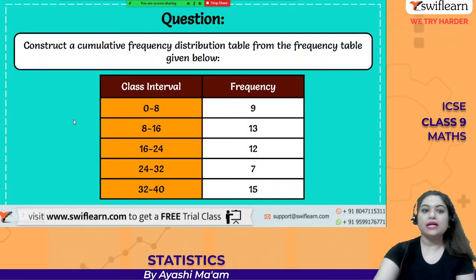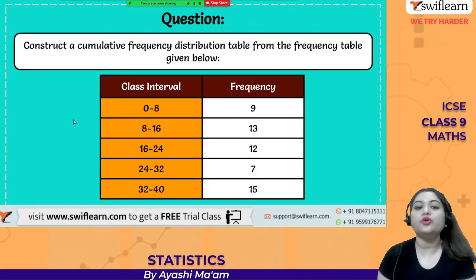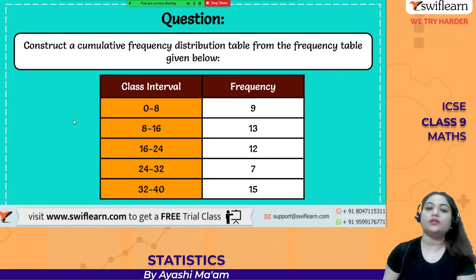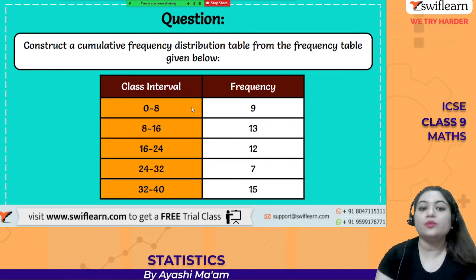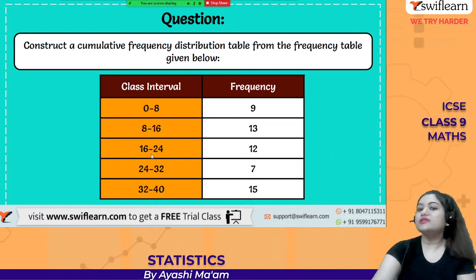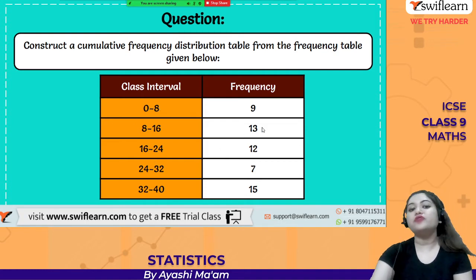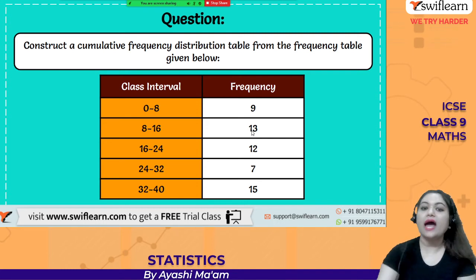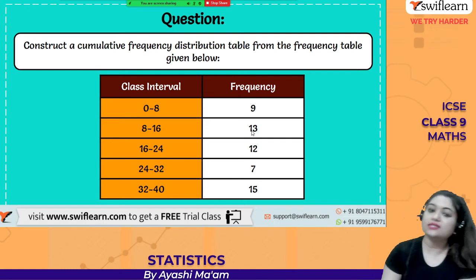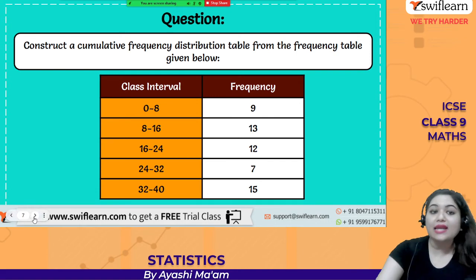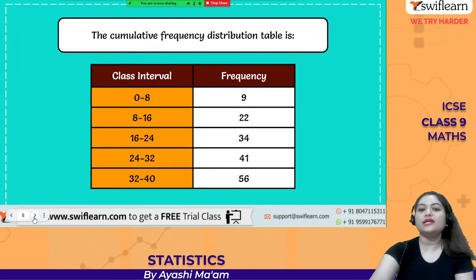Okay, just see: construct a cumulative frequency distribution table from the frequency table given below. The class intervals are given to you: 0 to 8, 8 to 16, 16 to 24, and the frequencies of each class are also given to you: 9, 13, 12, 7, 15. Now you have to draw the cumulative frequency table.